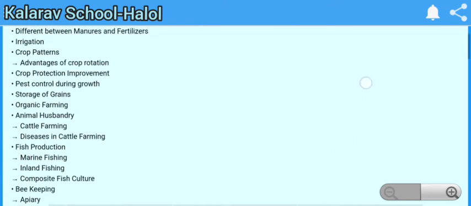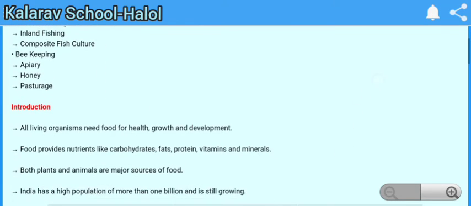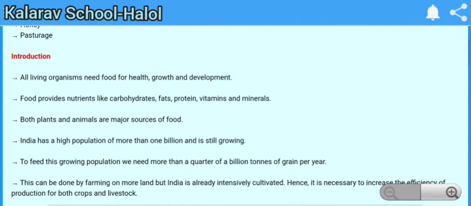So firstly we'll introduce the chapter. As we know, all living organisms need food for health, growth and development. Food gives us all the nutrients, carbohydrate, fat, protein, vitamins and minerals which are very essential for us. So plants and animals are major source of food.